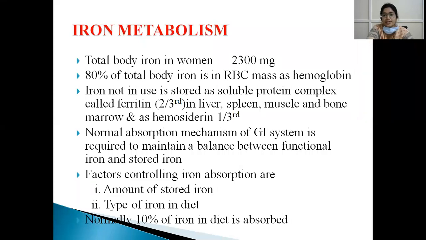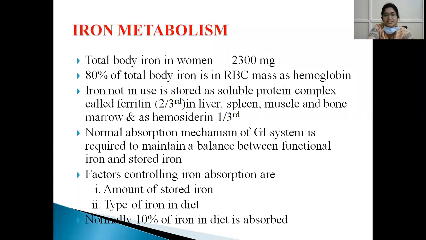80% of the total body iron is in RBC mass as hemoglobin, and iron not in use is stored as a soluble protein complex called ferritin and also as hemosiderin. 2/3 is stored as ferritin and 1/3 is stored as hemosiderin, and ferritin is stored in liver, spleen, muscle and bone marrow. So normal absorption mechanism in the gastrointestinal system is required to maintain the balance between functional and stored